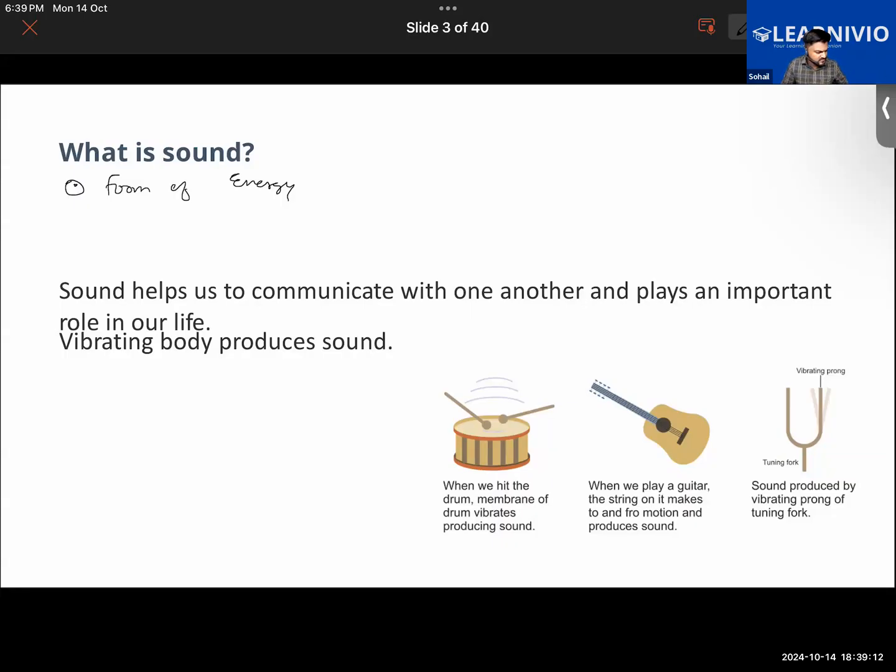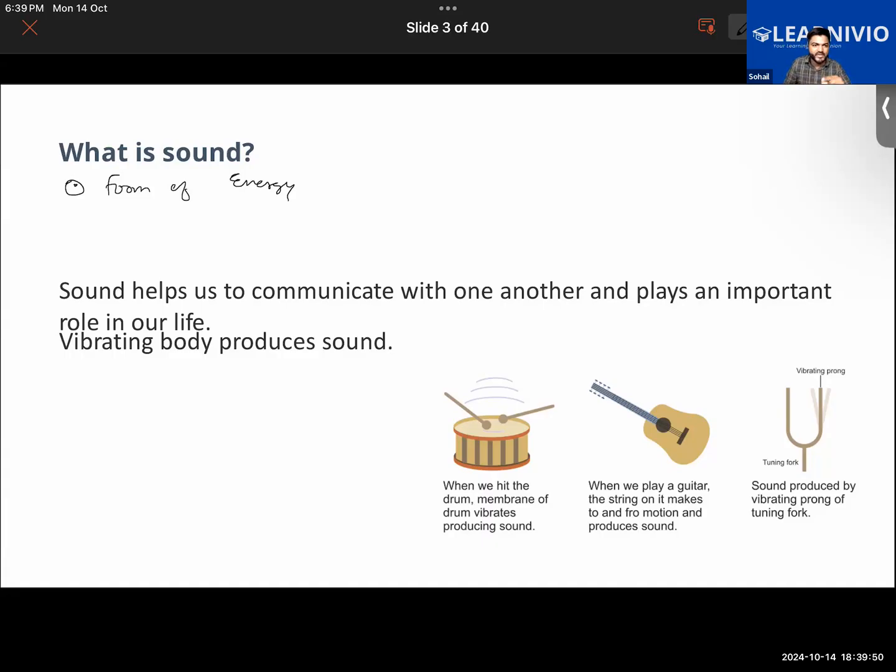For example, try to understand it in this manner: when a cell phone rings, sound is produced, and how is it produced? It is converting electrical energy into sound energy, isn't it? So one form of energy has been converted into another form of energy. By the way, even if we were not discussing sound energy, in general we know that energy is conserved. Energy cannot be destroyed. It is just changed from one form to another.